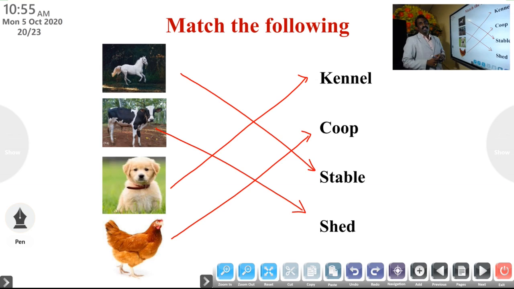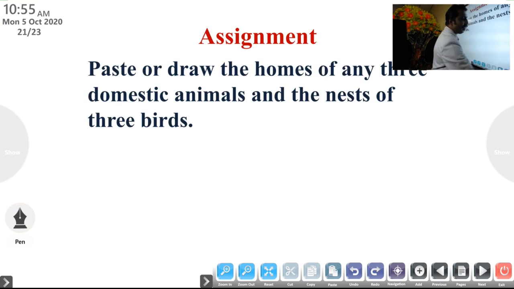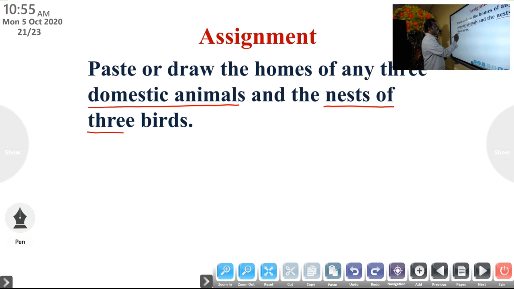So these are the important points we have studied today. And I would like to give a small assignment. Paste or draw the homes of any 3 domestic animals and the nests of 3 birds.